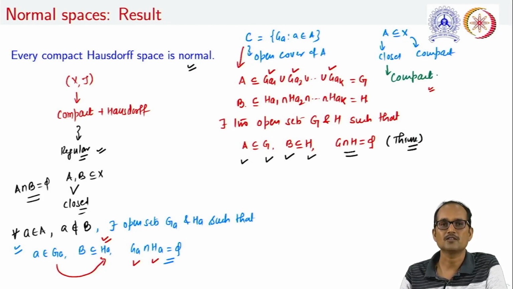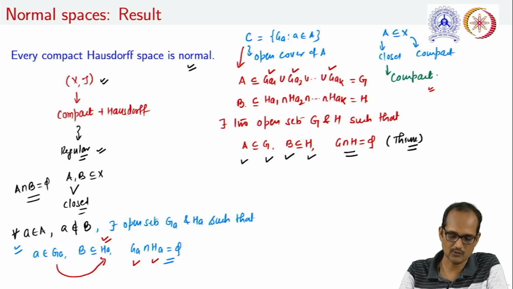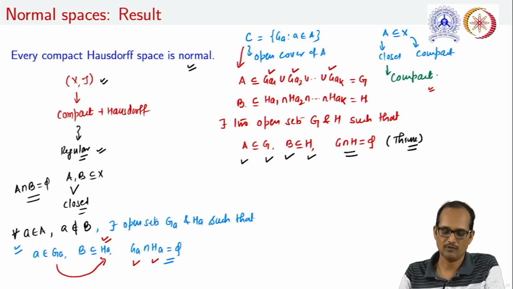Therefore this space (X, tau) is T4. Further, being a Hausdorff space, it is T1, and therefore we can conclude that this space (X, tau) is a normal topological space.